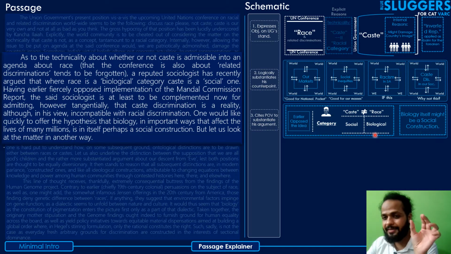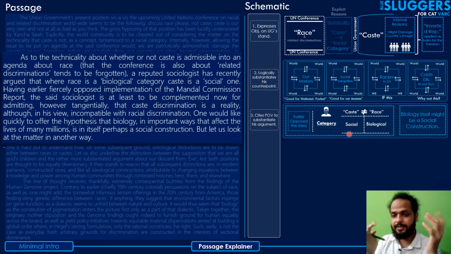Okay, and now you can understand that if biology itself happens to be a cultural or social construction, then whatever remainder of difference this sociologist had cited between caste and race, even that difference will evaporate. There would be no difference as such in that case. That's the point the author is attacking in the later part, where the sociologist still has not equated these two cases completely. So he says that biology itself might be a social construction. In that case, they can be considered the same, or at least on the same level.